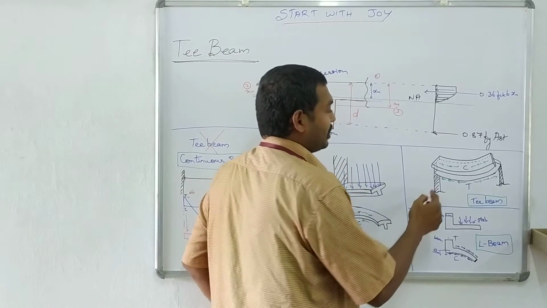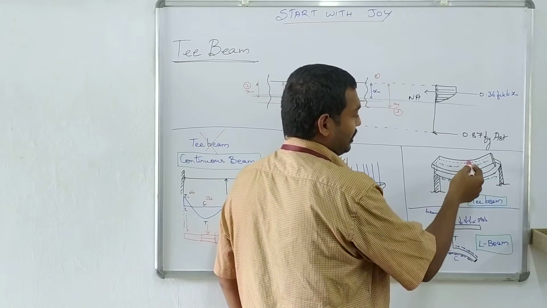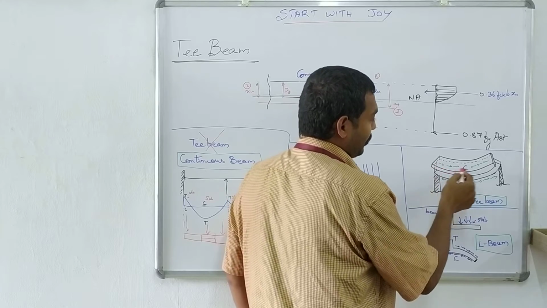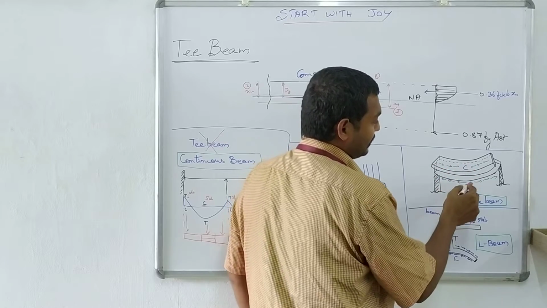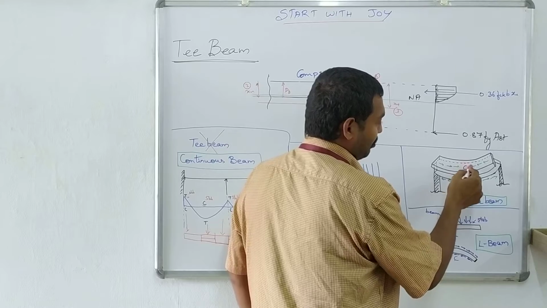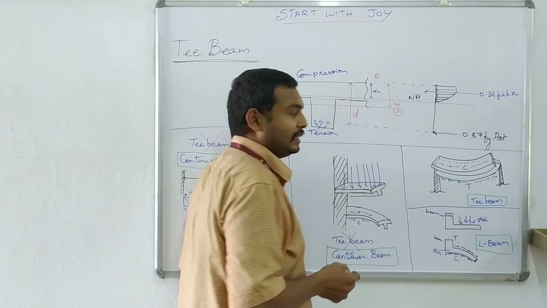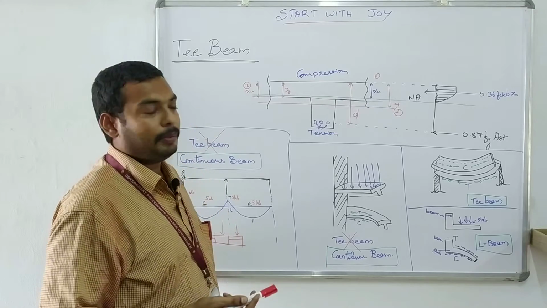See here, just a simple support. In simple supports, you are providing a slab and beam. In these cases, you will be getting compression in the flange portion, tension in the web portion. For these cases, you can design it as a T-beam, not a rectangular beam.